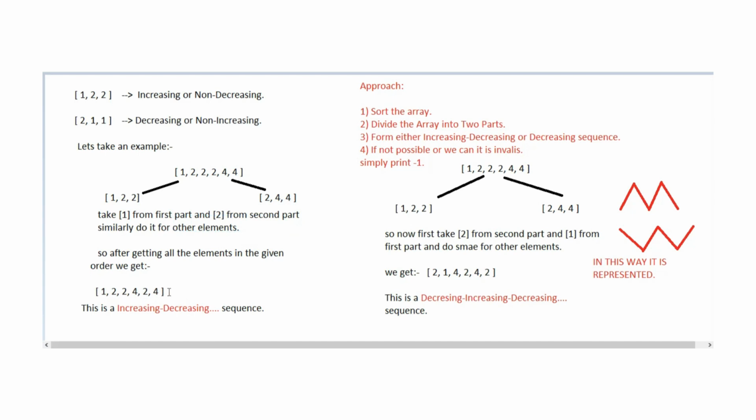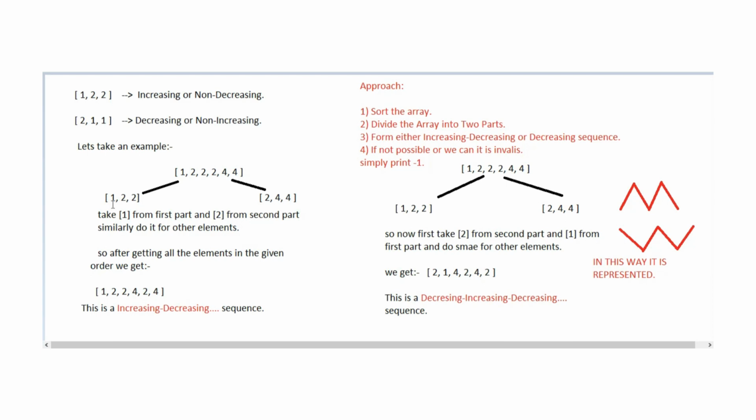Then we need to check whether this is an increasing, decreasing array or a decreasing, increasing array. Here we can see that from 1 to 2 it is increasing, 2 to 2 is a normal straight line, then from 2 to 4 it is again increasing, but after 4 it is decreasing, and then again increasing. So it is an increasing, decreasing, increasing, decreasing type of graph, which is a valid interesting array.